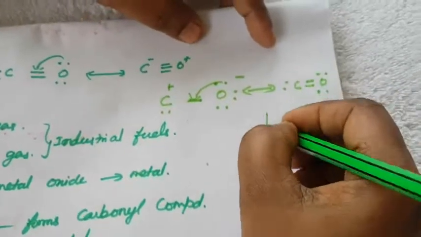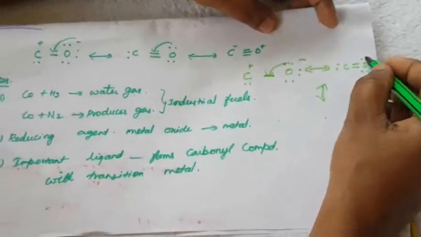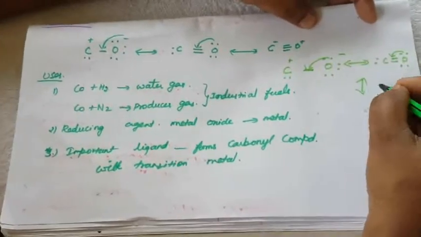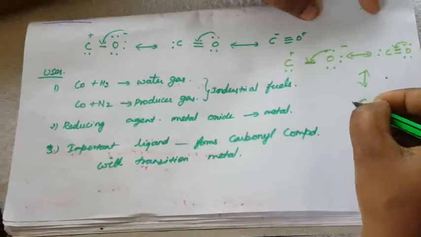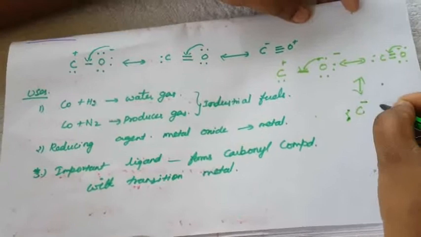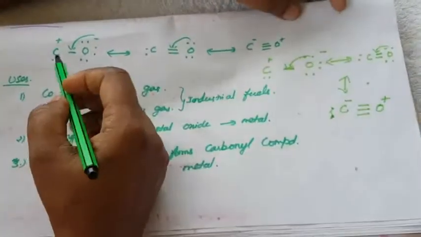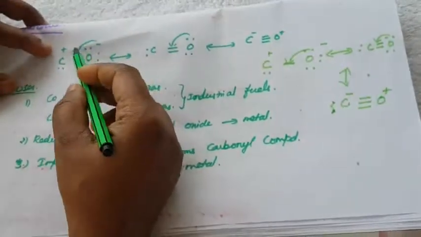Again, how does the next one form? Another 2 electrons come to this position, and a triple bond forms. So the minus symbol comes here, there is a triple bond, and then plus. Only the resonance structure changes; the electrons are delocalized.